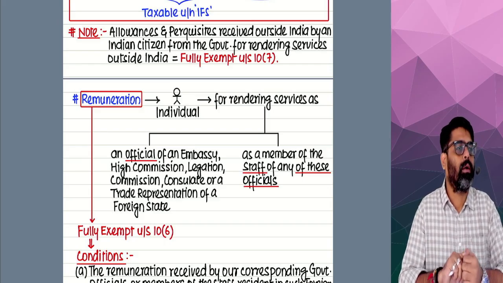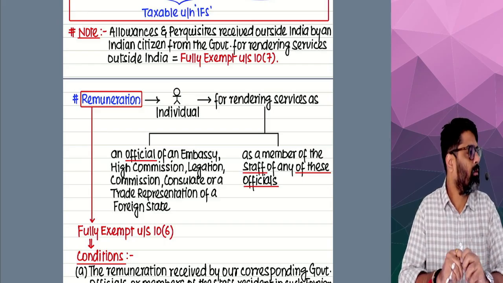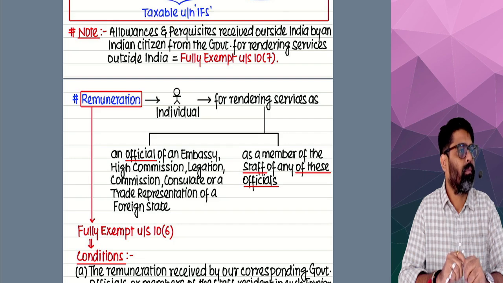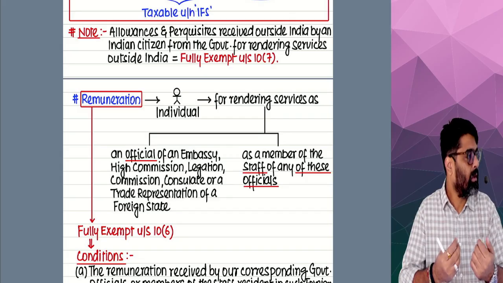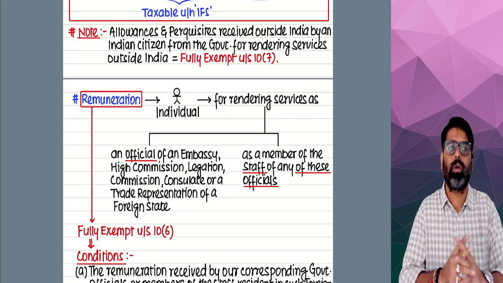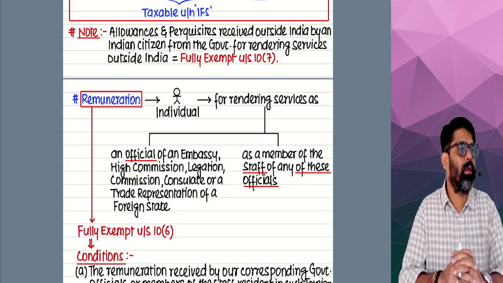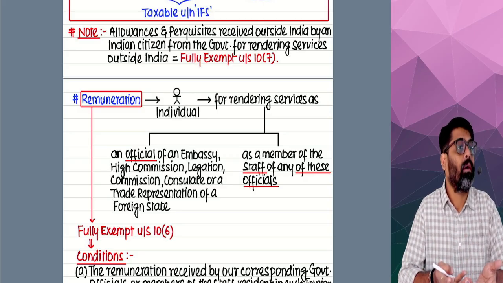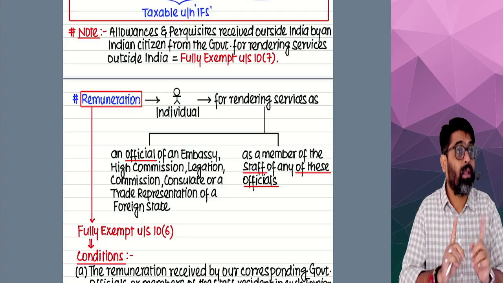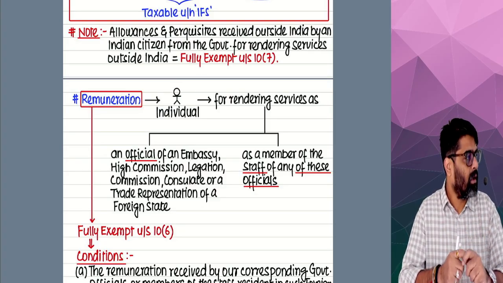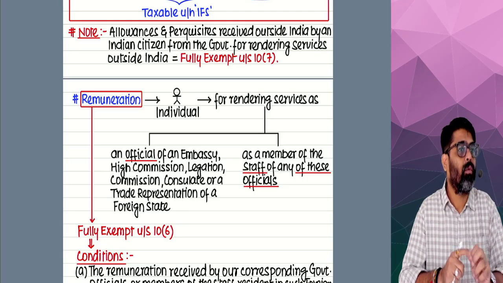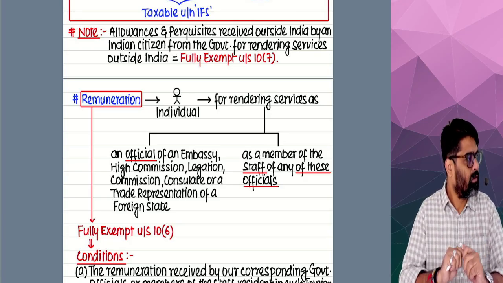And what is the meaning of salary that we saw yesterday? Any sum, whether by whatever name called, whether in cash or in kind. If you receive that, it will be salary. Yes or no? But salary is also defined in section 17(1), so a few things are also treated as salary.